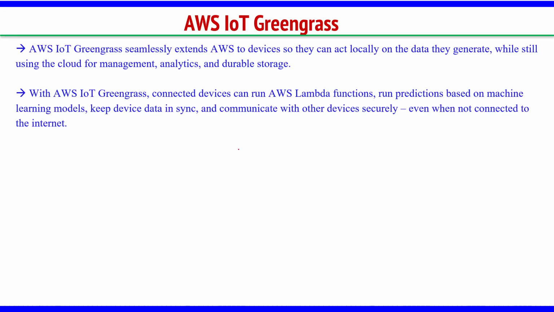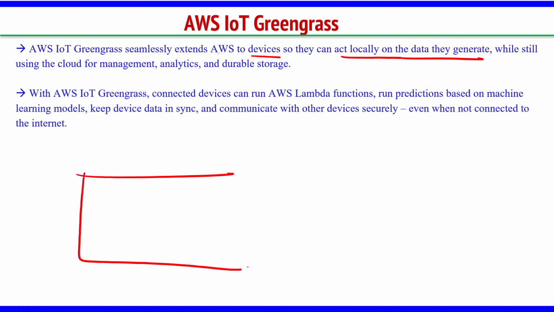Greengrass. Okay, what is this IoT Greengrass? AWS IoT Greengrass seamlessly extends AWS to devices so that they can act locally on the data they generate. Okay, see here, there is an IoT device.